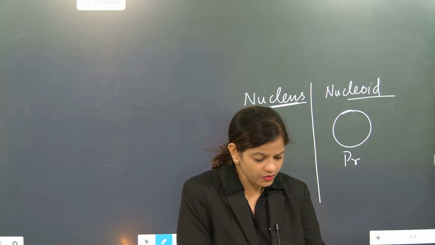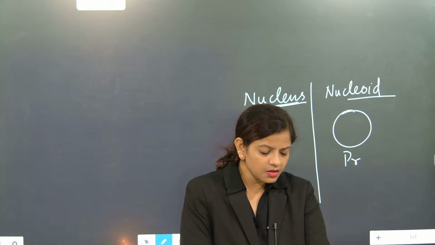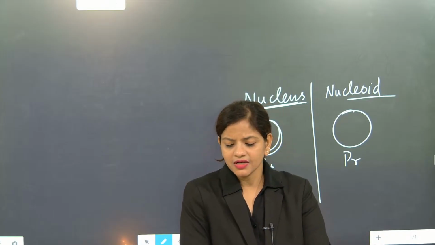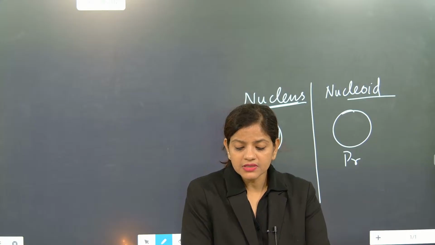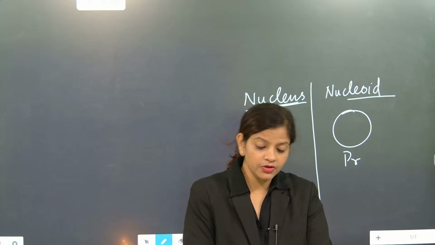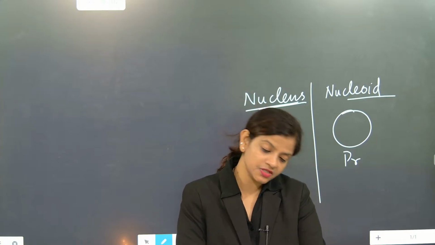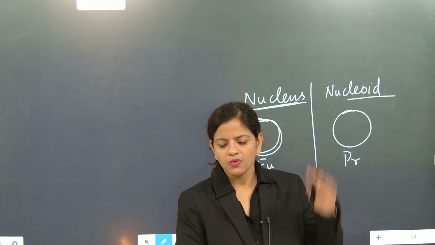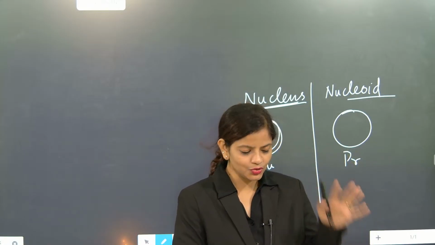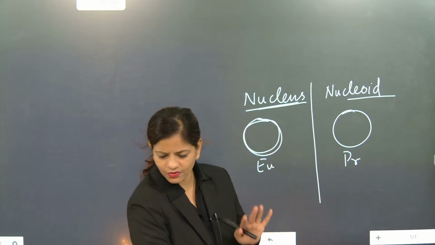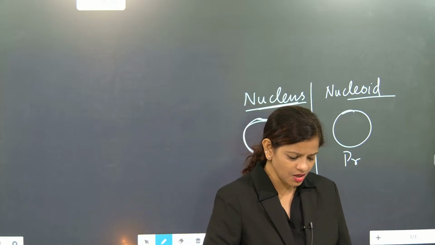Now look here, we'll go for the next one. Now we need to understand that nucleus is exactly present in eukaryotes and nucleoid is present in prokaryotes. That much difference. One has a double coated membrane, one does not have a membrane. Those are two differences, more than enough. Don't go for more than this, they will not ask.